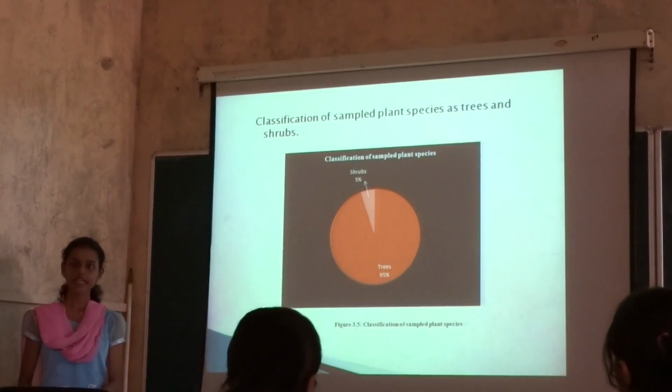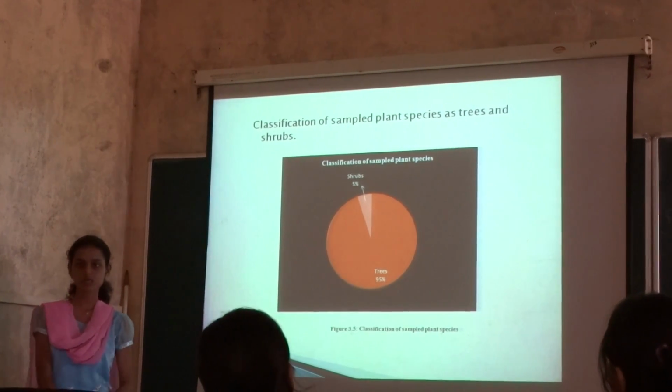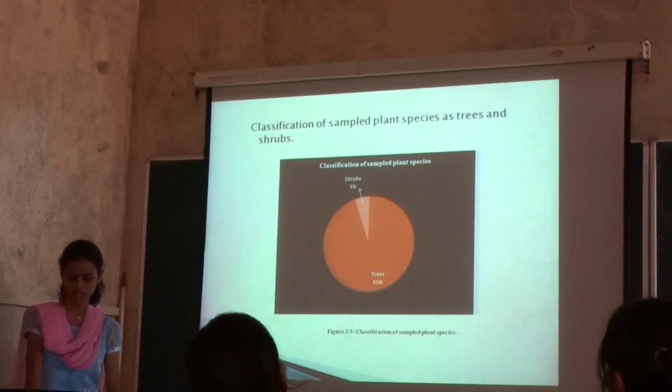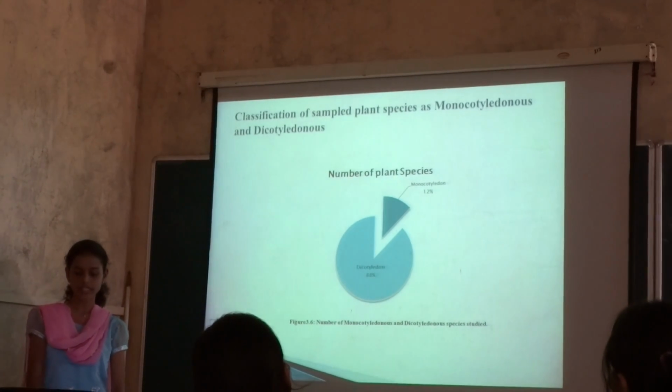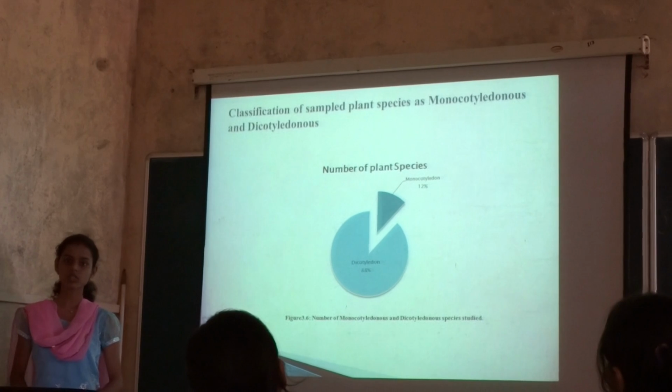They were also classified as trees and shrubs. 5% were shrubs and the rest 95% were trees. They were also classified as monocots and dicots. 12% were monocots and 88% were dicots. This was done mainly to see if there exists any